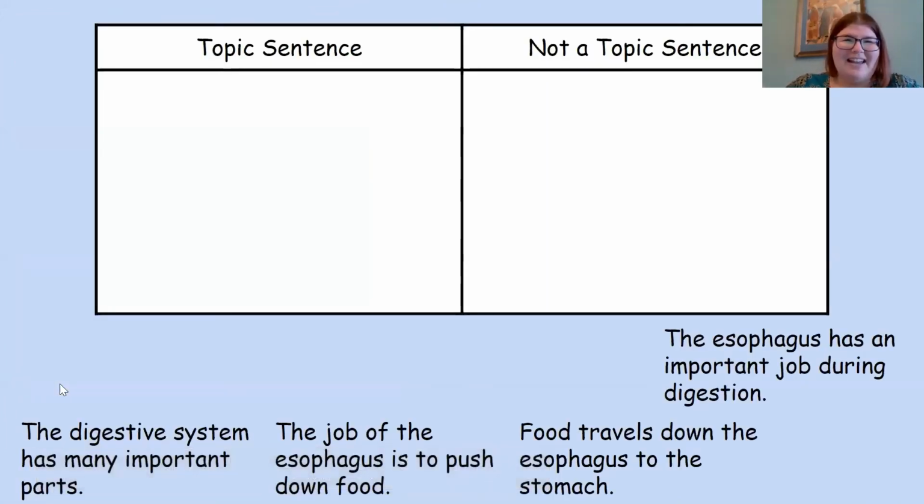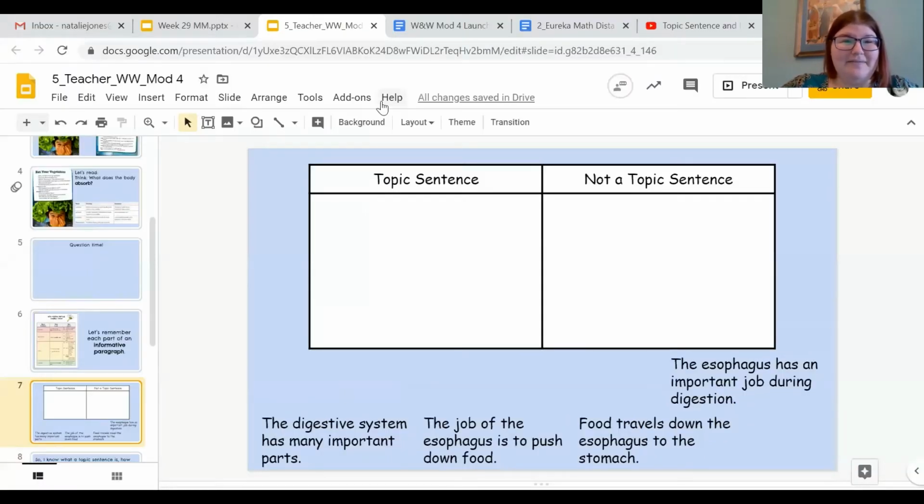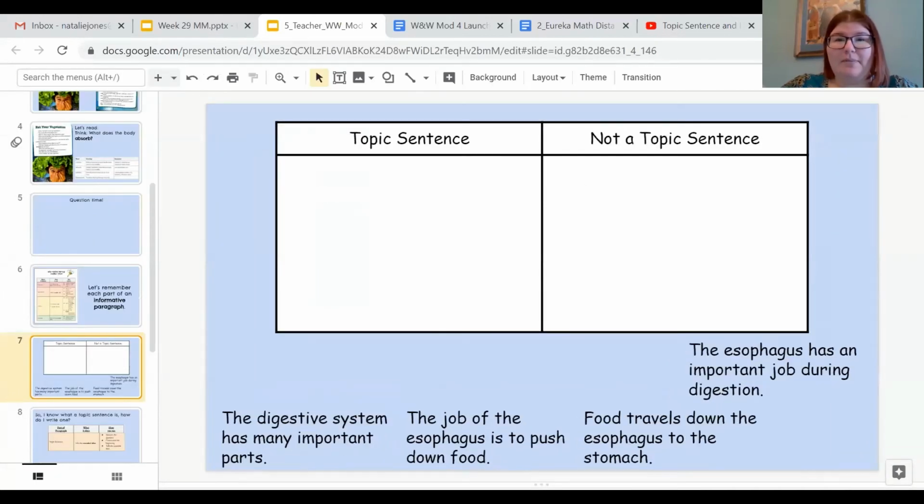So I'm going to click out of this, and you're going to help me sort things that are a topic sentence and not a topic sentence. All right, as much room as possible. So, the esophagus has an important job during digestion. Thumb up if you think that is a topic sentence, or thumb down if you don't think that's a topic sentence. Okay, I see you.